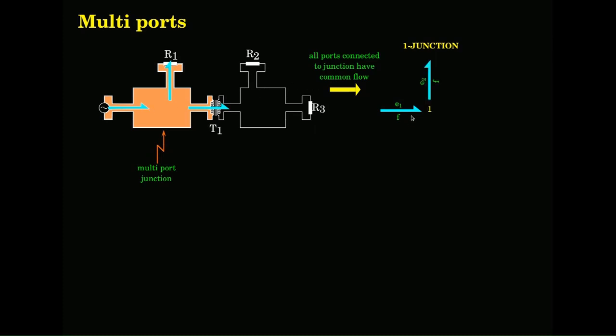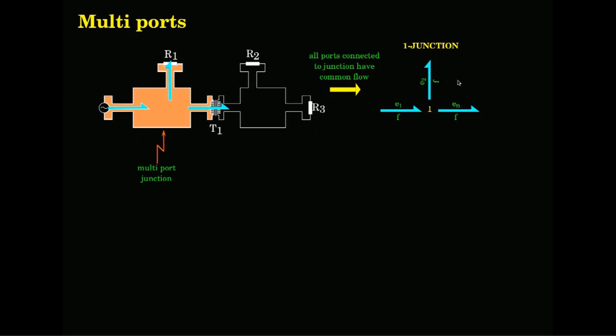There is a 1 junction and something going out into R1. So, I will represent that by this bond here, and then there is something flowing into the transformer primary port, so out of the junction. Out of the junction you will see something like that.